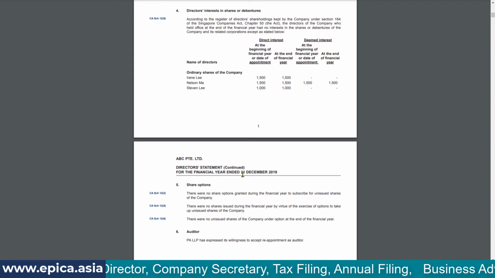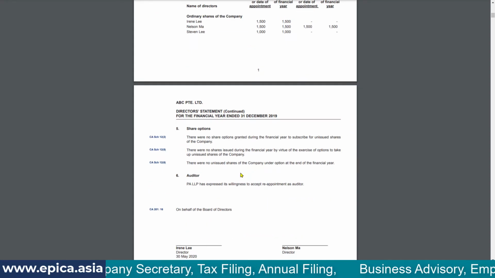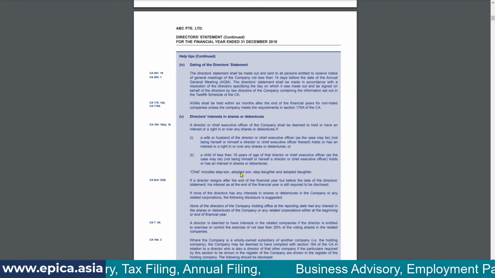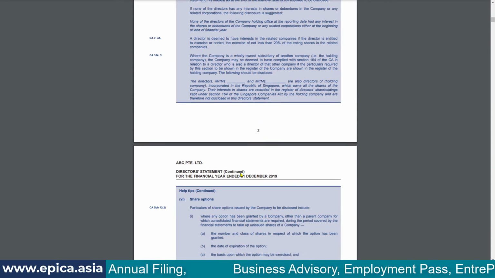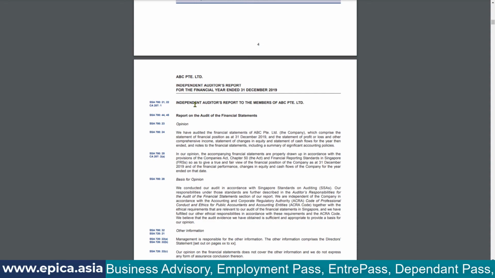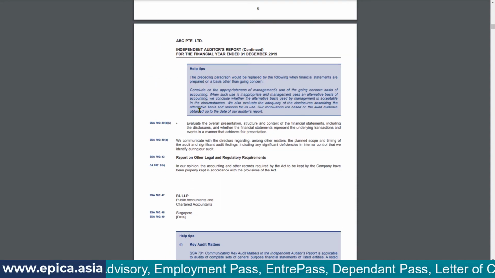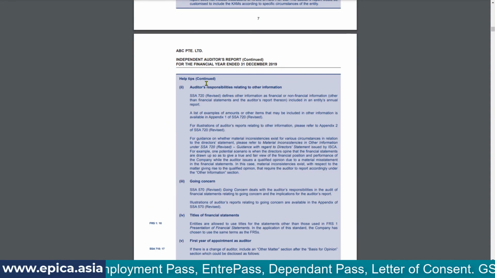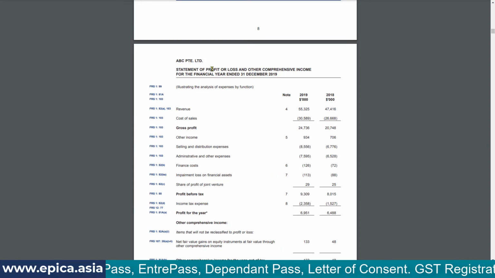The first part that we are seeing right now is a director's report. And then after the director's report, financial statements will start. Okay, then there is this auditor's report. And if I scroll further down, from here the financial statements will start.